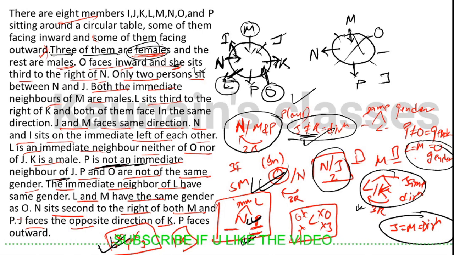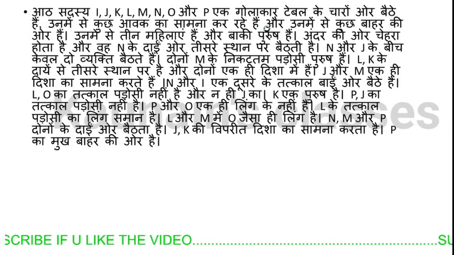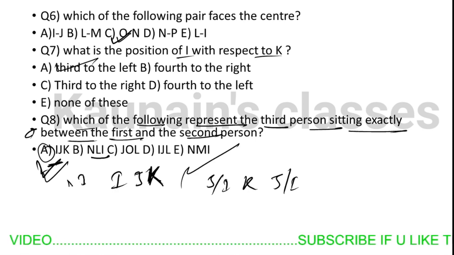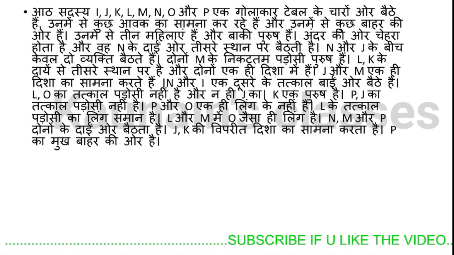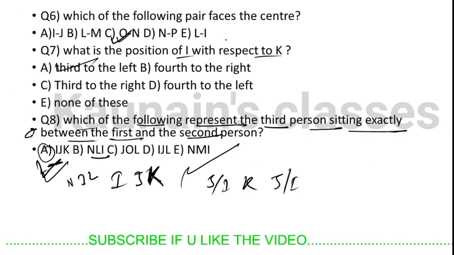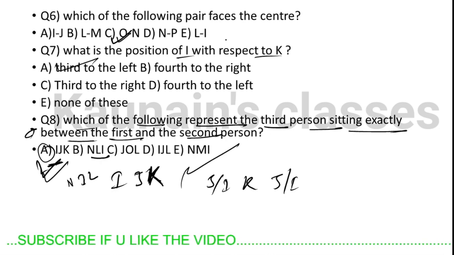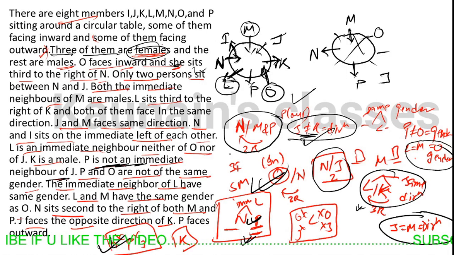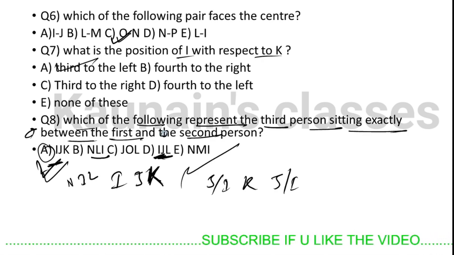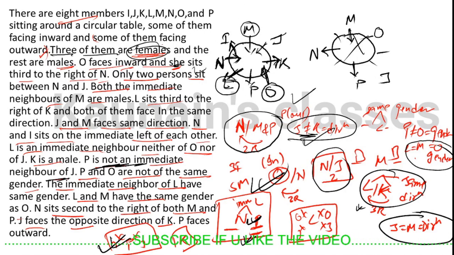The first option is I, J, K. No, K is not in the middle of I and J. Next option is N, L, I. I should come between N and L. No, this option is also not correct. Next option is J, O, L. J is here, O is here, L is here. No, this option is also wrong. Next option is I, J, L. No, this is also not correct.